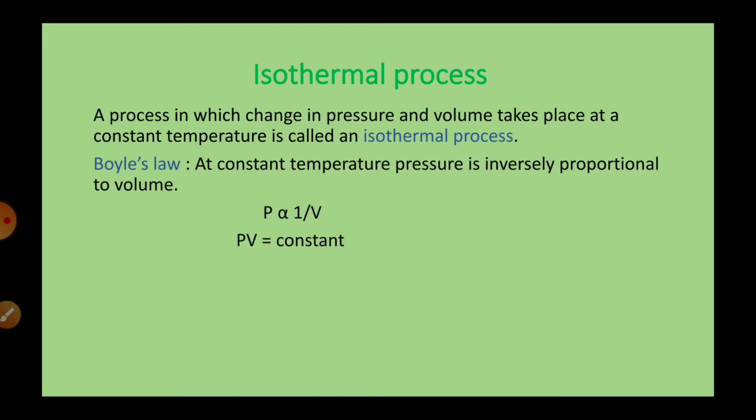Clear? Now when we remove proportionality sign, we write is equal to a constant, and 1 by V. When V will come to left hand side, it will become P into V. So P into V is equal to constant. Okay, so we can write it as Pi Vi, that means initial pressure into initial volume, is equal to Pf Vf, that means final pressure into final volume, is equal to constant. Okay, so this is Boyle's law.